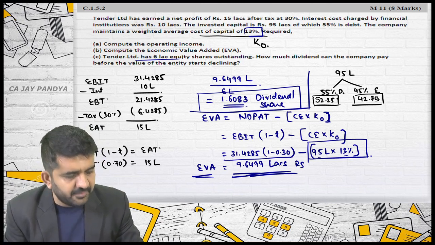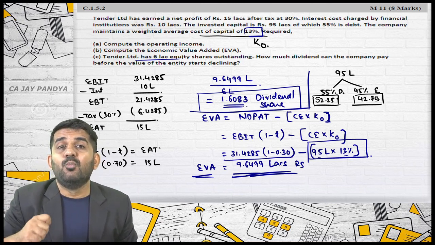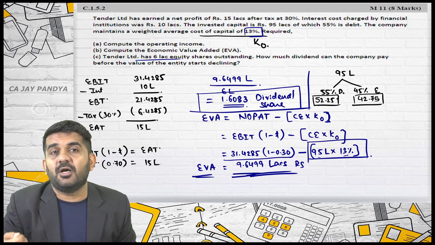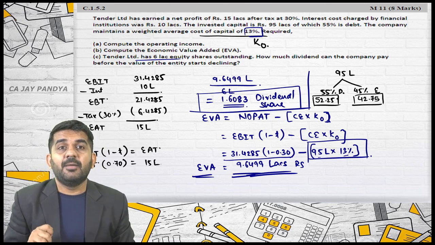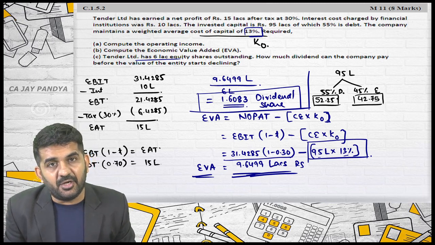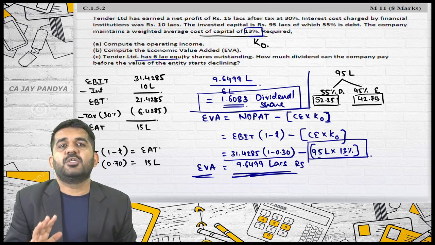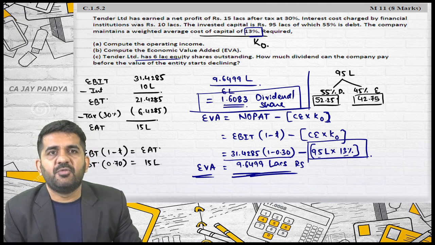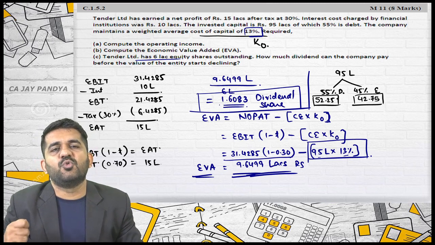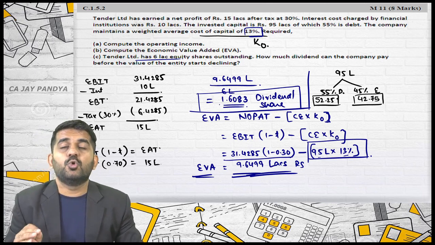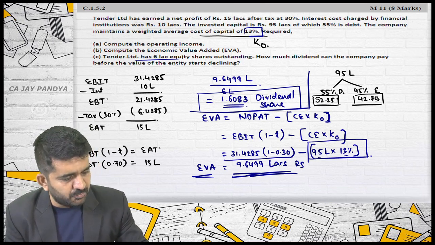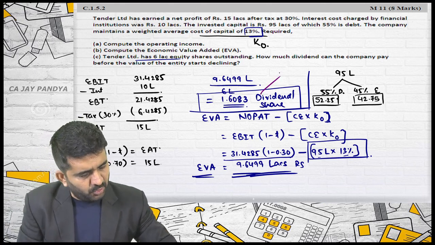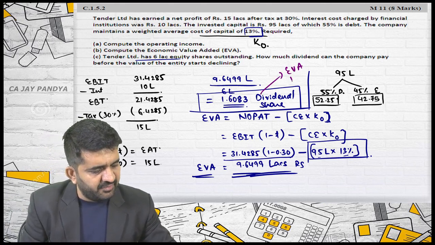But if you give more than this dividend, then who will suffer? Preference shareholders and debenture holders will suffer. They might not be getting their dividend and interest, and the market price of this company might start falling. So up till this much dividend, the market price will not fall. So the company can declare this much dividend before the market price starts falling, and this is also known as EVA dividend.